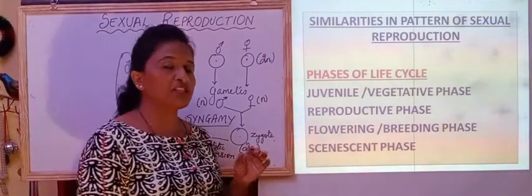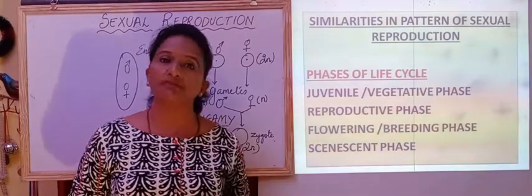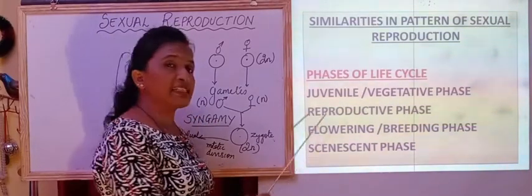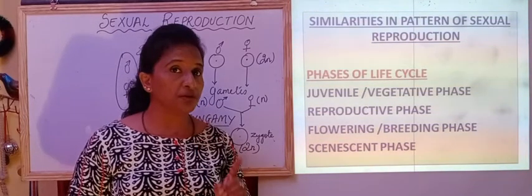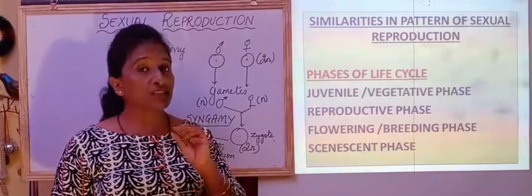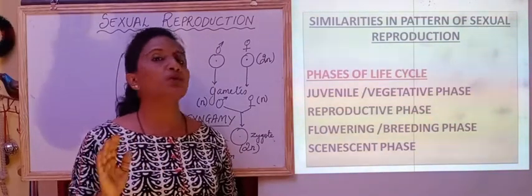So what happens during the juvenile period? There will be growth of the organism or individual. Next is the reproductive phase. It is the maturity phase, we should remember, wherein the reproductive organs are fully developed to carry out reproduction.